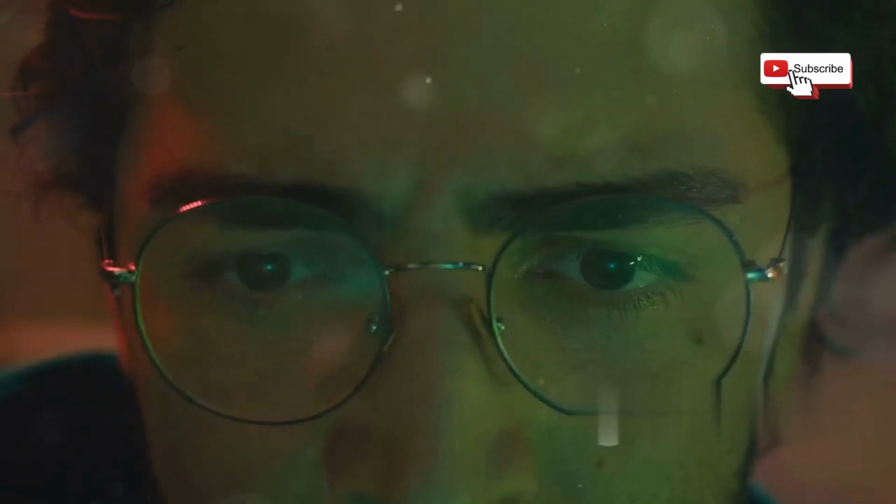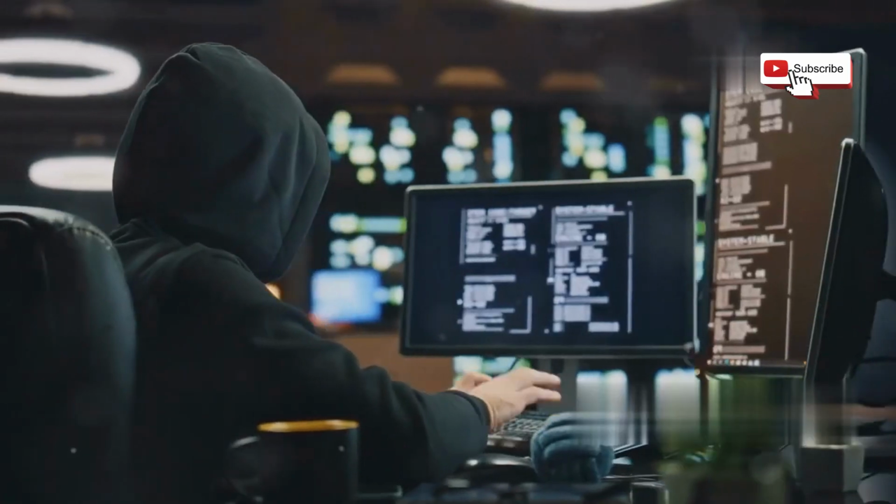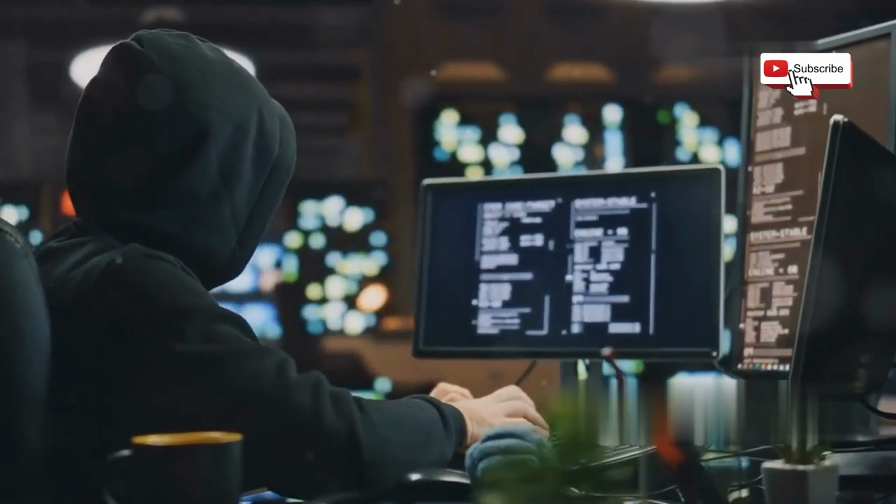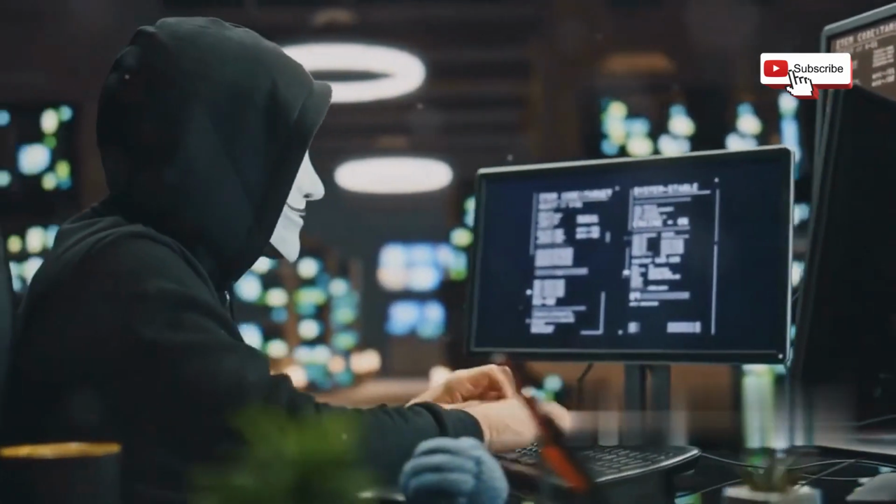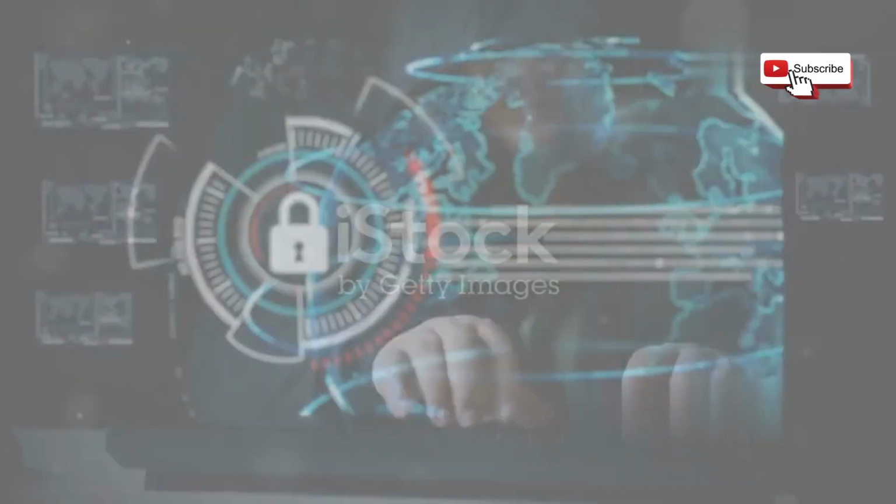You might hesitate for a moment, but the caller sounds convincing and uses technical jargon. You might be more inclined to trust them. Social engineering attacks can be very convincing, making it crucial to be aware of the tactics used. Never give out personal or sensitive information over the phone, email, or text unless you are positive about the requester's identity.